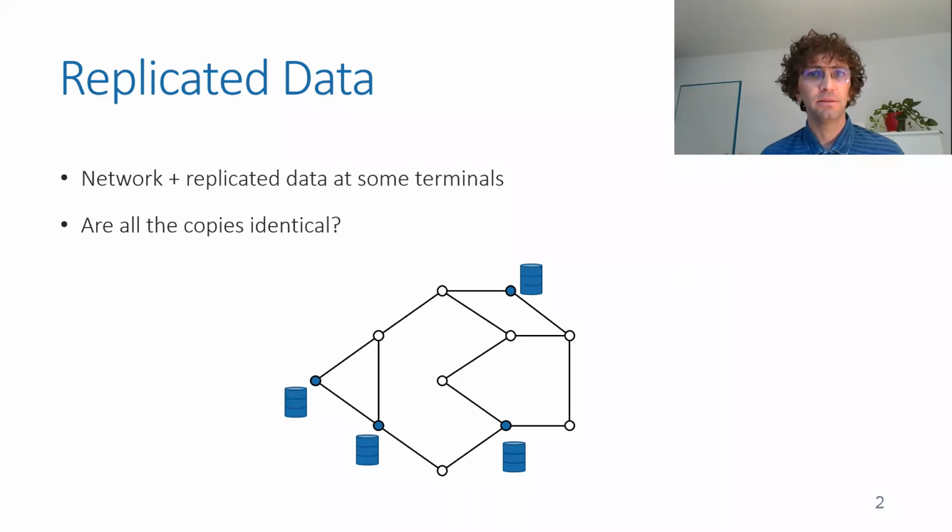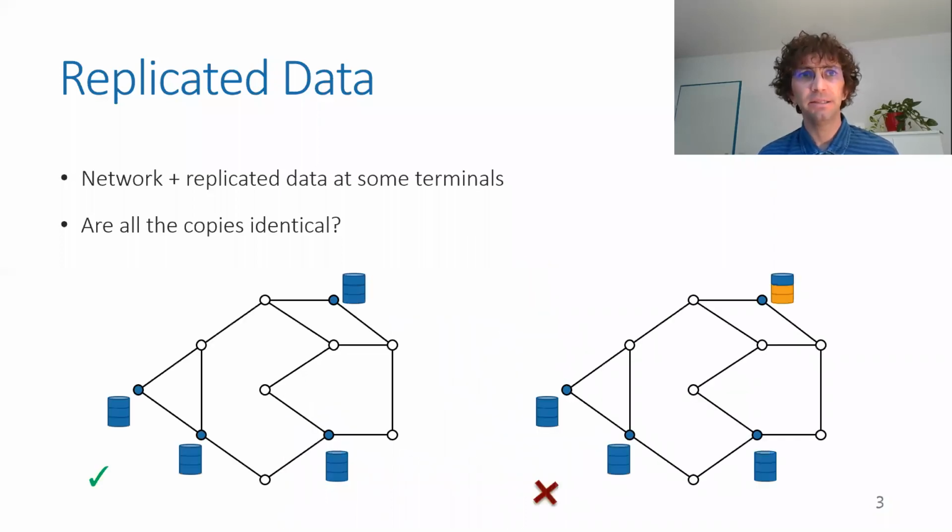So in the replicated data problem, we have a network system where some of the units, called terminals, have data in them, and they should all contain replicas of the same data. And I want to make sure that this is indeed the case, that if all the replicas are the same, then everybody is happy. If not, someone sees that there is a problem.